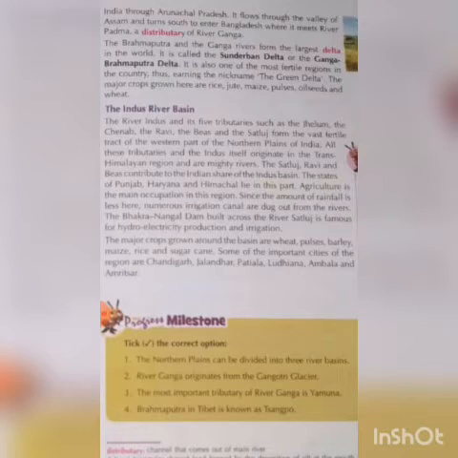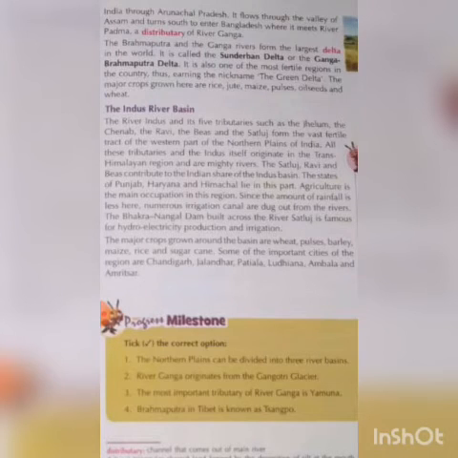Since the amount of rainfall is less here, not too much rainfall, crops need irrigation, and irrigation canals are dug from these rivers for irrigation purposes. The Bhakra Nangal Dam is built across the river Satluj, and it is famous for hydroelectricity production and irrigation.